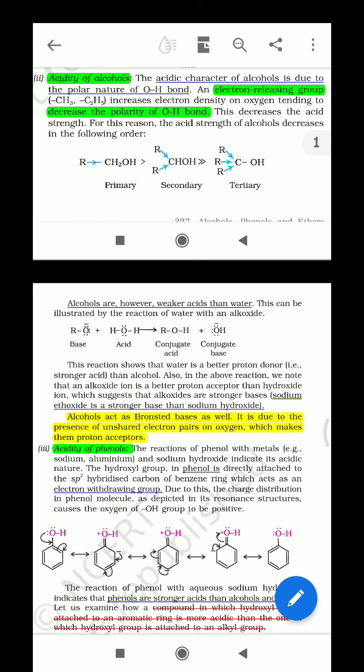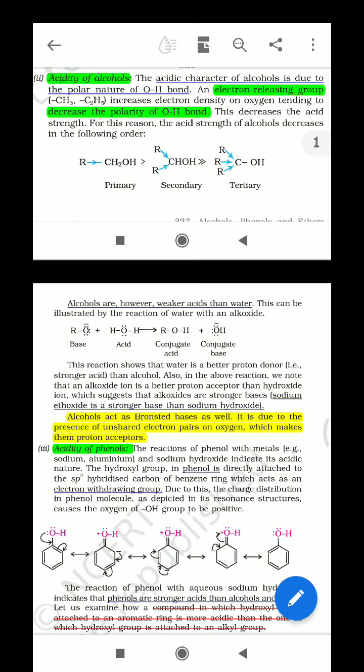This decreases the acid strength, and for this reason the acid strength of alcohol decreases as primary is higher, secondary is lower, and tertiary is even lower, because the R group, that is the carbon chain, is an electron releasing group.